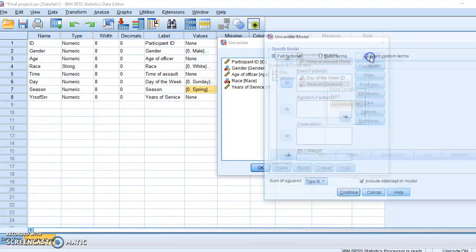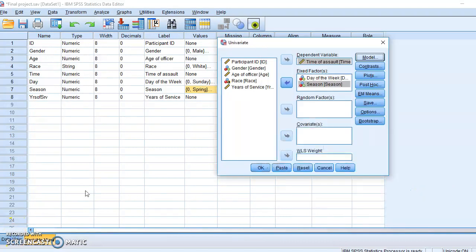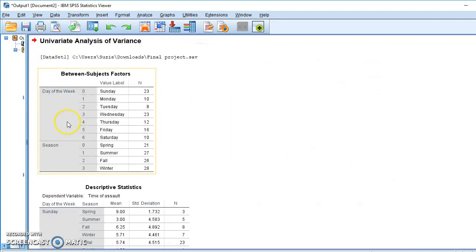I do want to address the model, which is this full factorial, which is the sums of squares type 3. This happens to be an unweighted mean approach, so it pretends that the sample sizes are not unequal. So it's probably one of the best ones to select for this data since I do have unequal sample sizes. Now that we have the data all situated, I'm going to go ahead and analyze it, and take a look at it and just move this over.